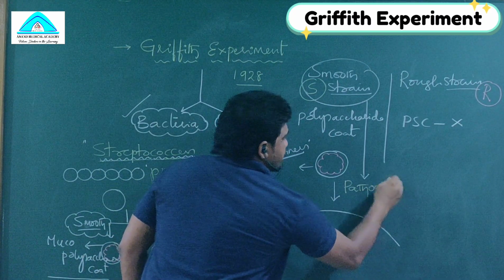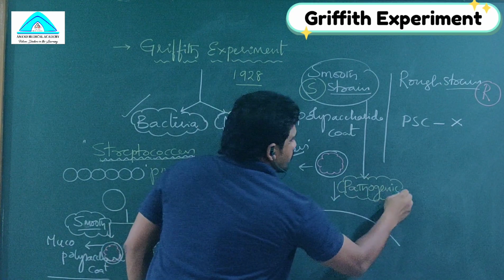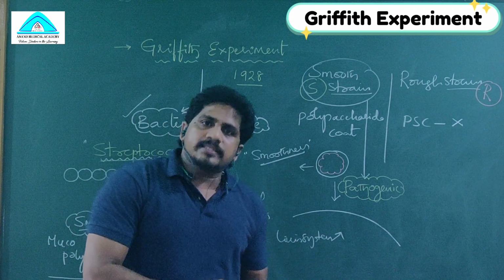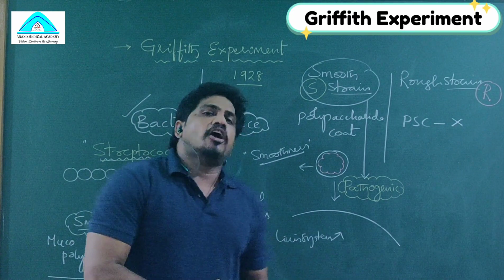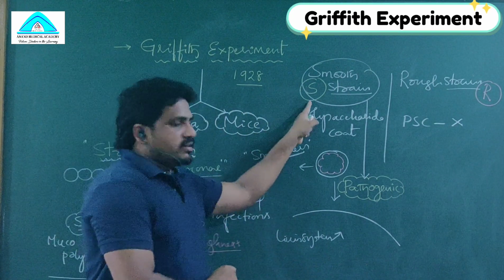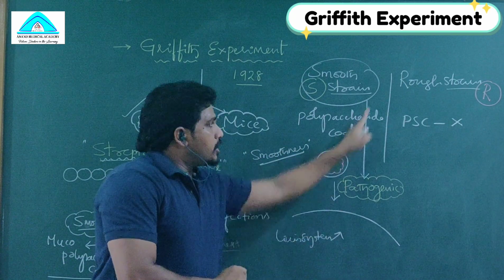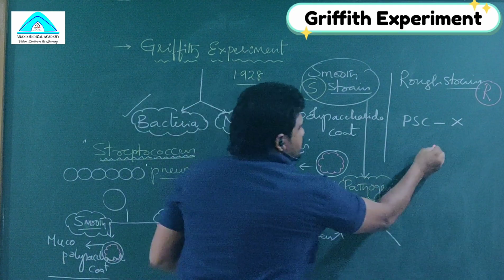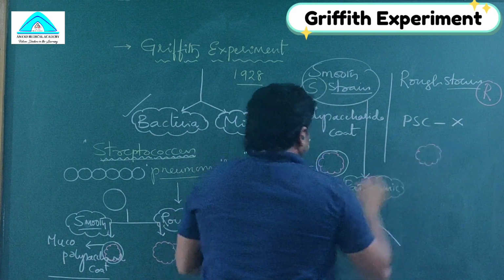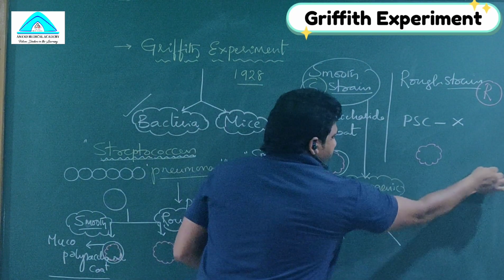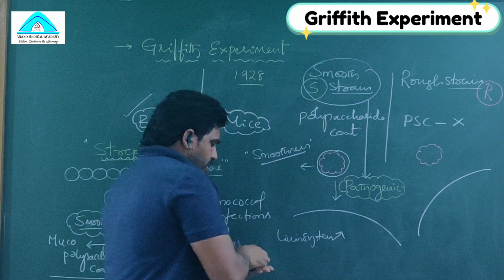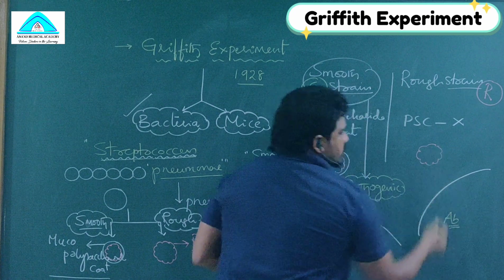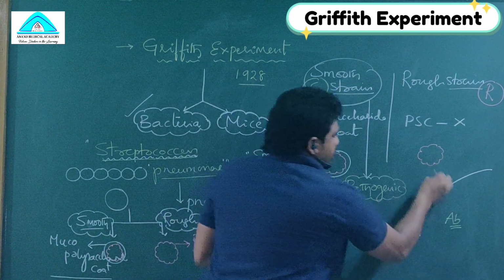Very important thing this is. In smooth strain and rough strain, which strain is pathogenic and which is non-pathogenic? S strain is pathogenic. R strain is non-pathogenic. I'll tell you why. This is the rough strain. When the rough strain enters any organism's body, the organism produces antibodies against it.